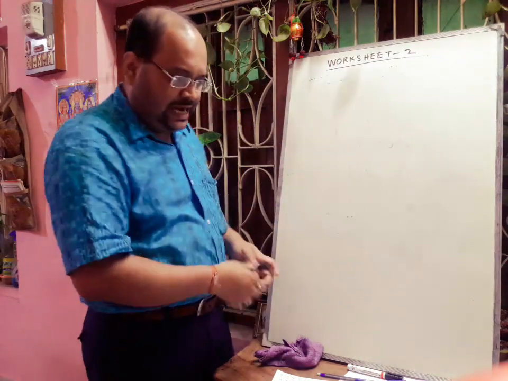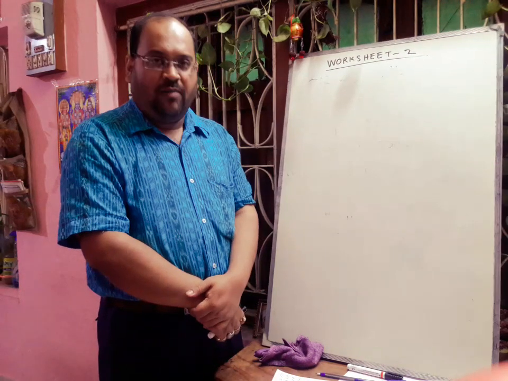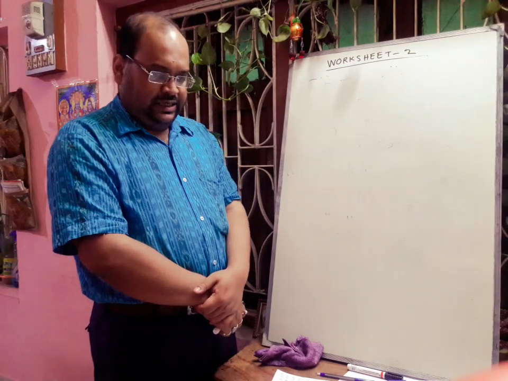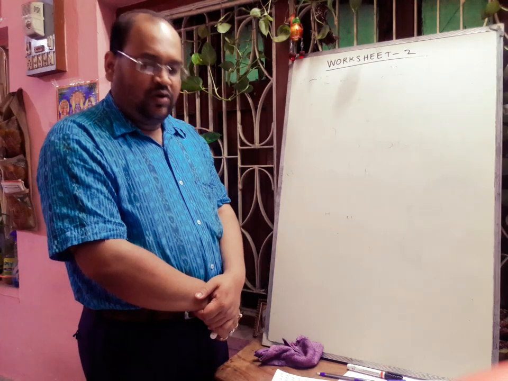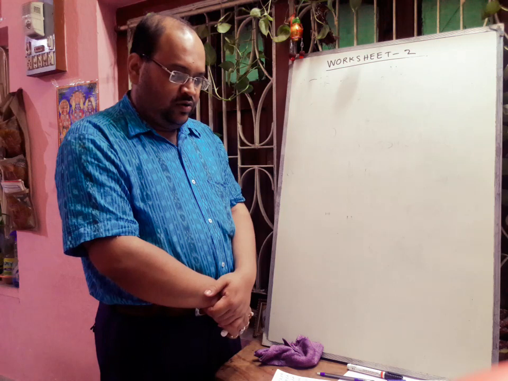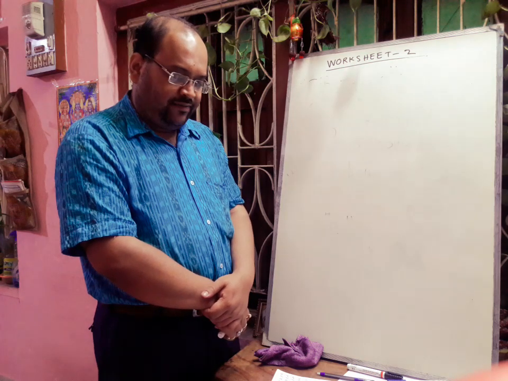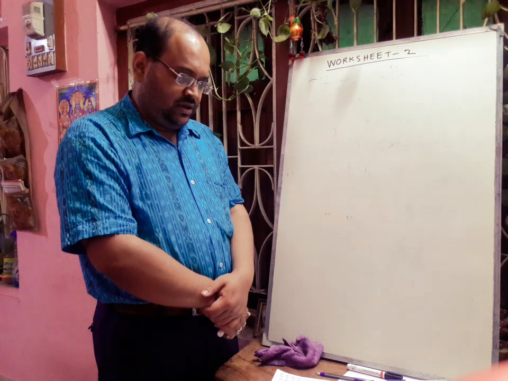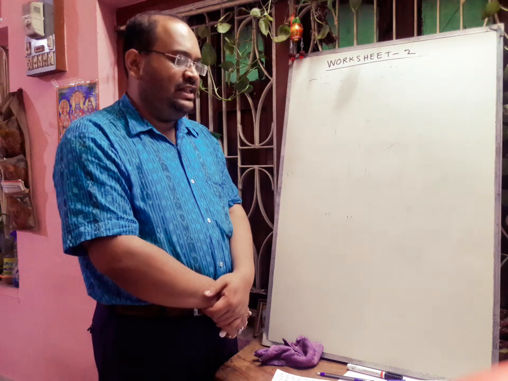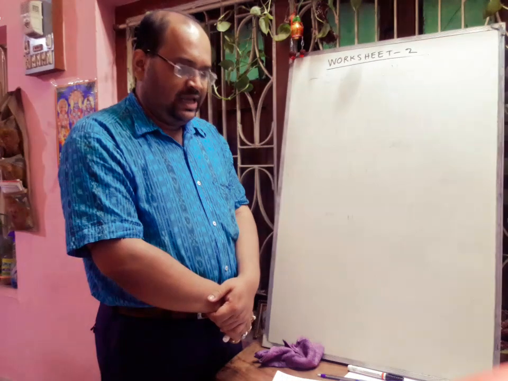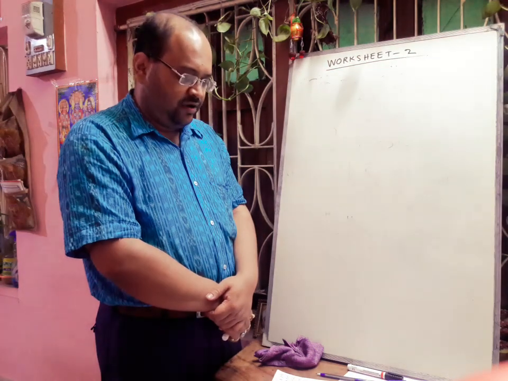Next question is, write the formula of the following compounds formed by the elements. Here in 2 columns there is a list of elements and their atomic numbers are given. We have to write the formula of these compounds. To write the formula of a compound, we have to know the valency. Then we can easily write the formula.